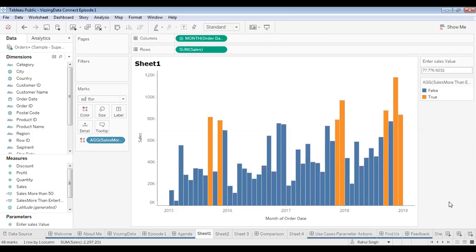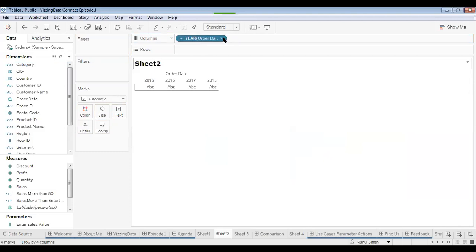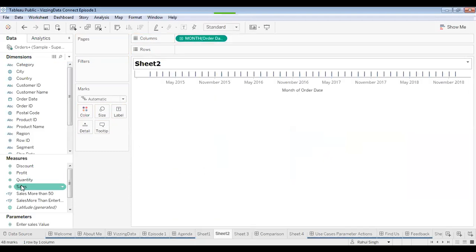Let's consider an example where you have a trend of sales. Let me go to a new sheet. I'll once again bring in order date, and from there I'll select continuous month, then my sales.